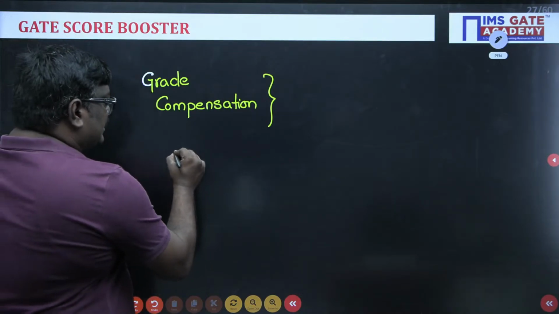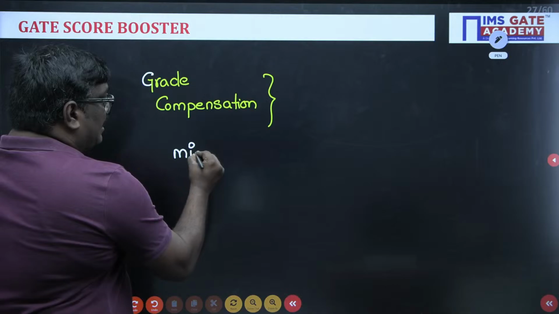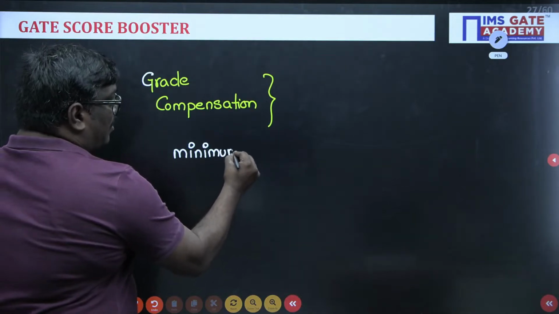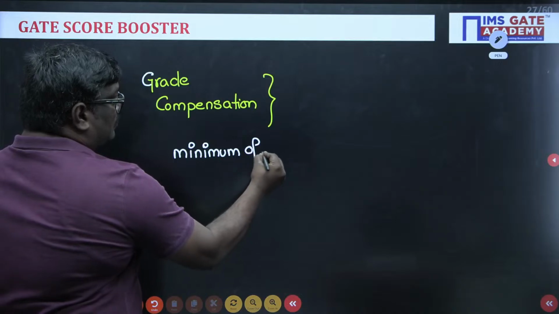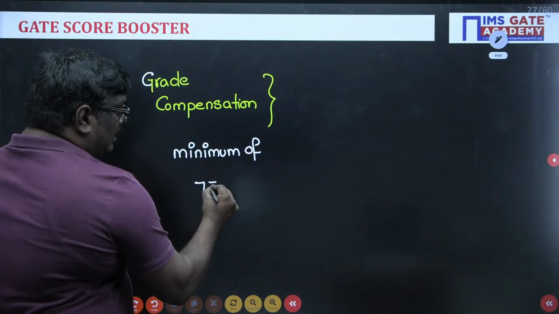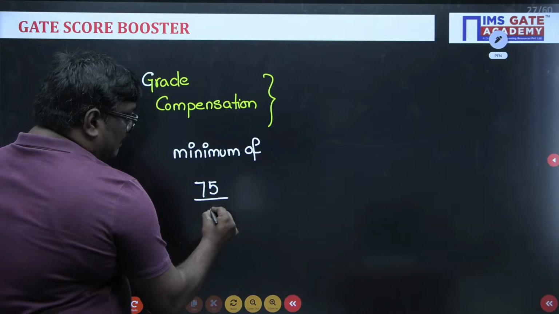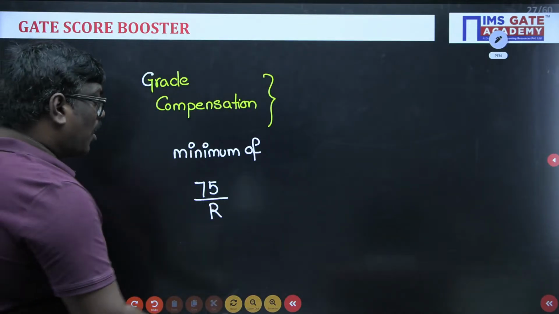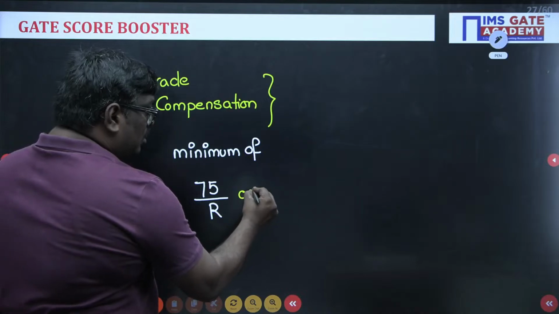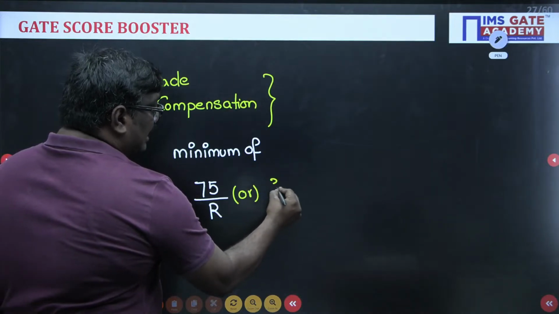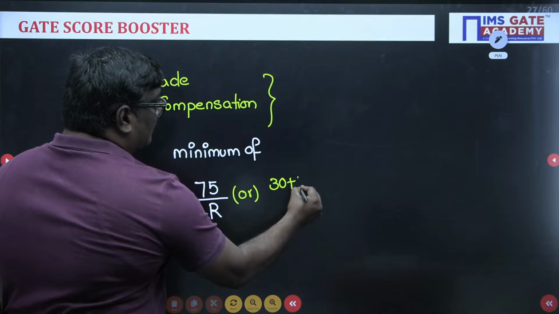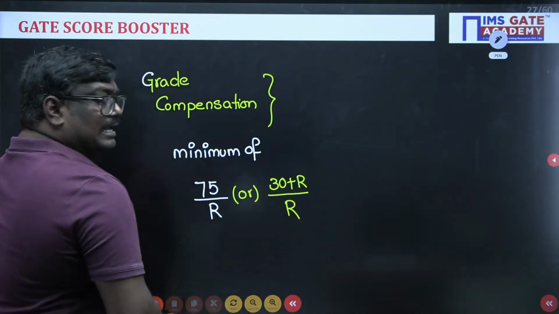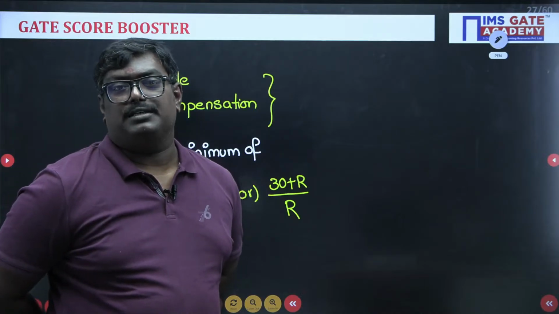Grade compensation will be taken as the minimum of 75 by R or 30 plus R by R, whichever is the lesser value.